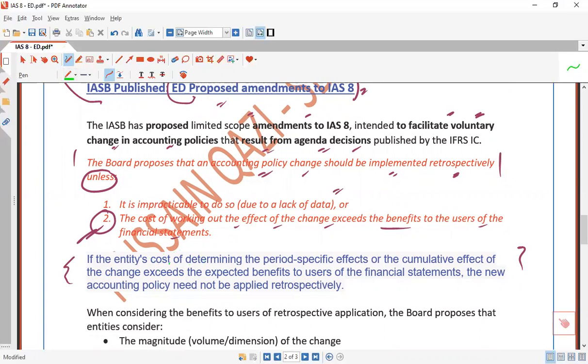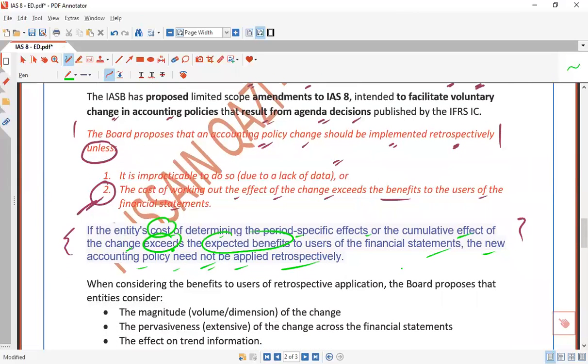If the entity's cost of determining the period-specific effect or cumulative effect of the change exceeds the expected benefit to the user of the financial statements, the new accounting policy needs to be applied not retrospectively, but prospectively. That is the proposed amendment.